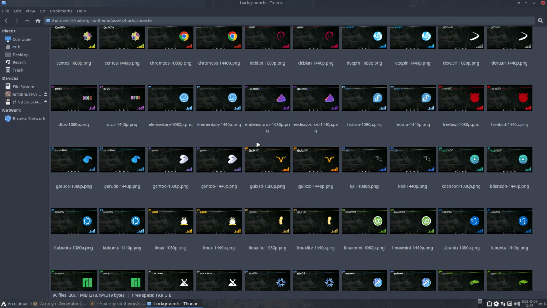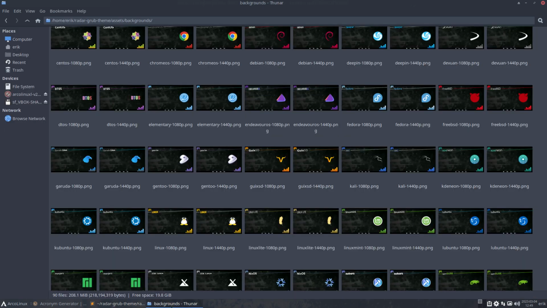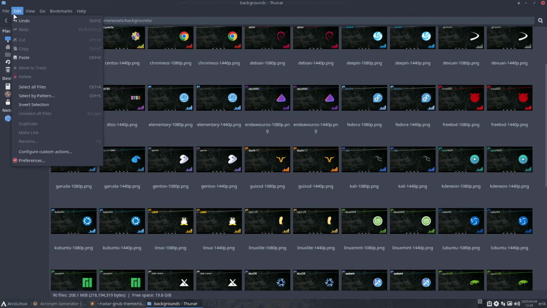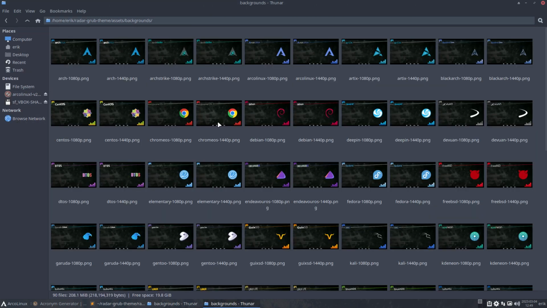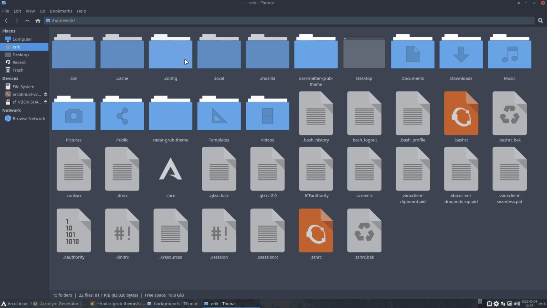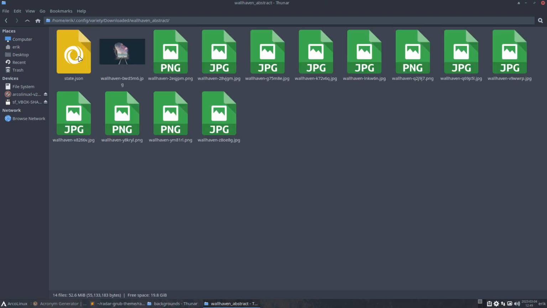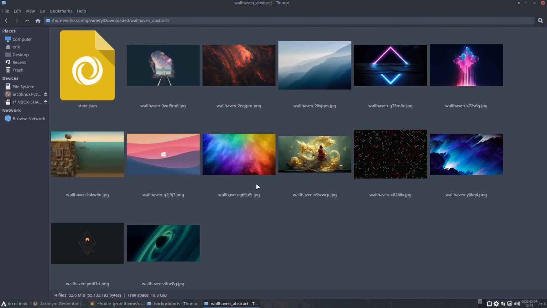So I'm thinking of all kinds of things, and I've decided that I'll open a new window. I'll go to computer. I go to Control H. I go to the config. I go to the variety, to download it, to Wallhaven abstract. And have a look.